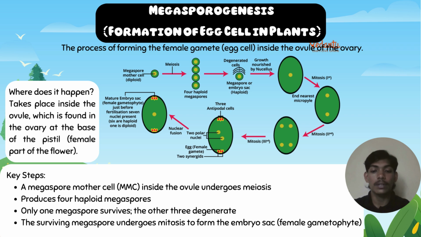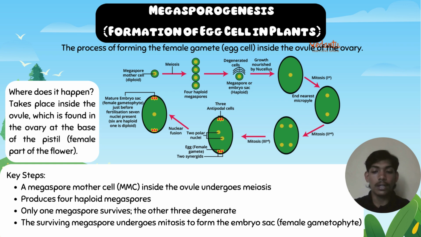From the diagram, we can see the process of forming the egg cell in a flowering plant. Inside the ovary, there is an ovule, and within it, a special cell called the megaspore mother cell, or MMC. The MMC undergoes meiosis, just like in the male part, and produces four haploid megaspores. But unlike in microsporogenesis, only one of these megaspores survives. The other three degenerate and disappear.